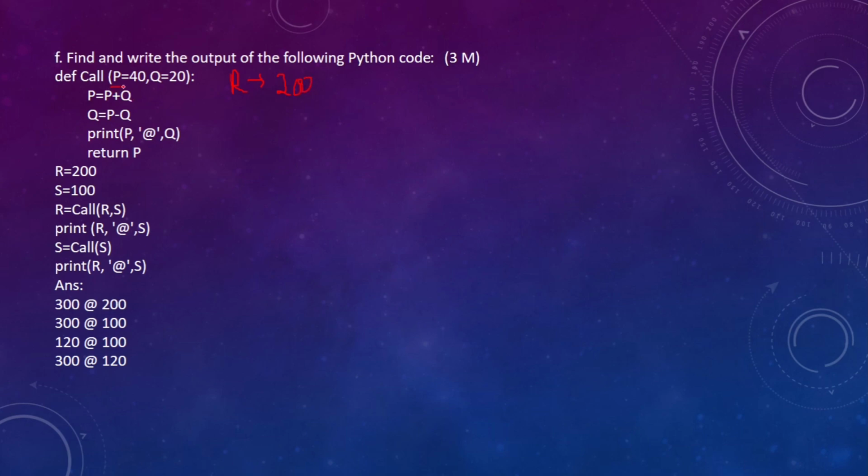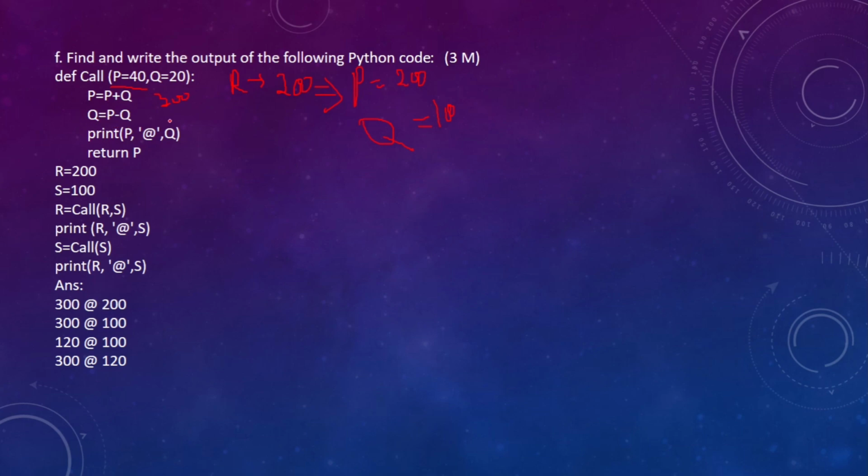Now, the first variable is P. It means P equal to 200, and then Q equal to 100. So, P is equal to P plus Q. So, P equal to 300.